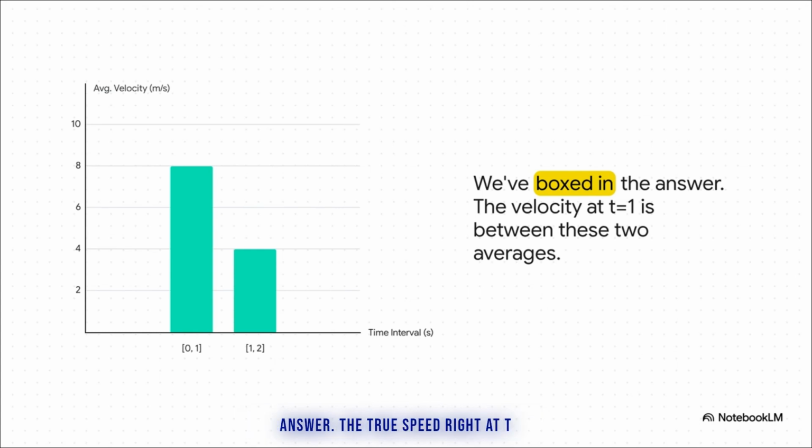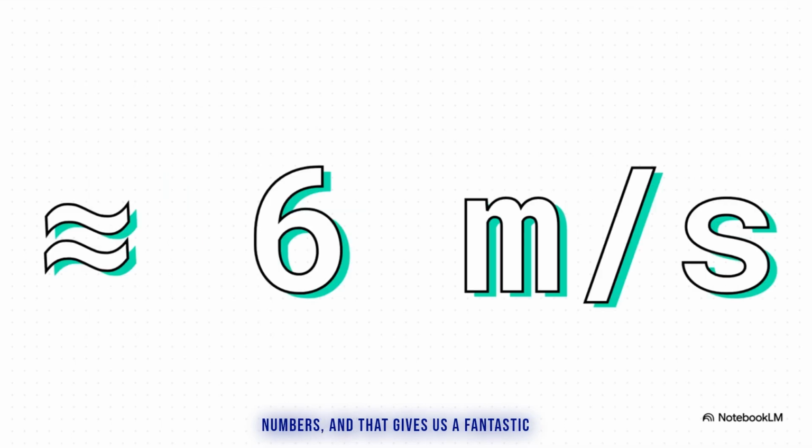The true speed right at t equals 1 has to be somewhere between the average speed just before it, which was 8, and the average speed just after it, which was 4. So a really good first guess would be to just, well, average those two numbers. And that gives us a fantastic approximation. The average of 8 and 4 is 6, so we can say with some confidence that at the exact instant t equals 1 second, that rock was cruising upwards at about 6 meters per second. We just calculated the velocity of a rock on another planet at a single moment in time.